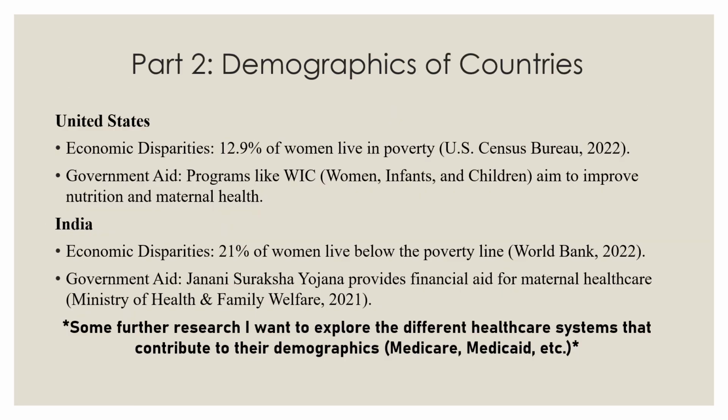In part two, I'll discuss the demographics of the countries. So for the United States, I found the economic disparities: 12.9% of women live in poverty, and we have government aid with programs like WIC, which aims to improve nutrition and maternal health. And as for India, the economic disparities include 21% of women living below the poverty line, and some government aid that provides financial support for maternal health care.